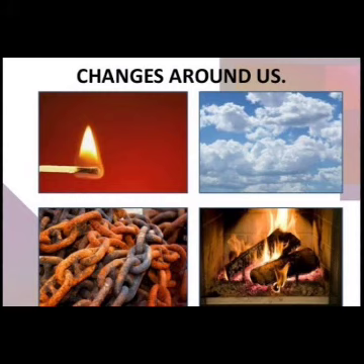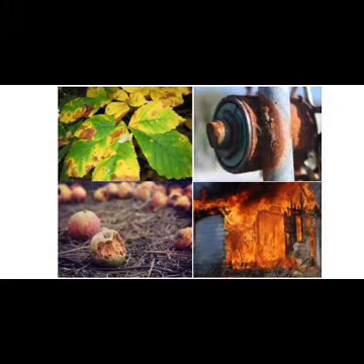You know, we are surrounded by different types of things, and all these things have different properties such as state, color, position, shape, size, even chemical composition also.